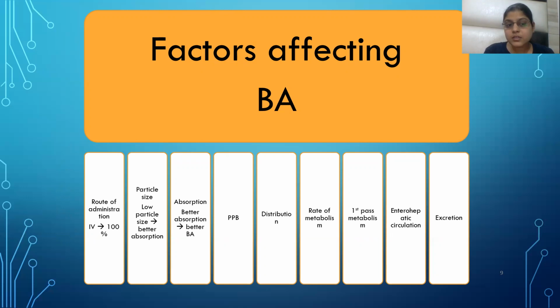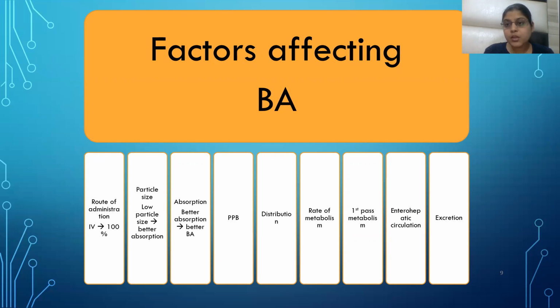That is 100% for intravenous. Particle size: if there is low particle size, more absorption will be there, more bioavailability. Better absorption means better bioavailability. Plasma protein binding is how much of the drug is bound to the proteins present in the body, like albumin and alpha-1 acid glycoprotein. Acidic drugs bind to albumin and basic drugs bind to alpha-1 acid glycoprotein.